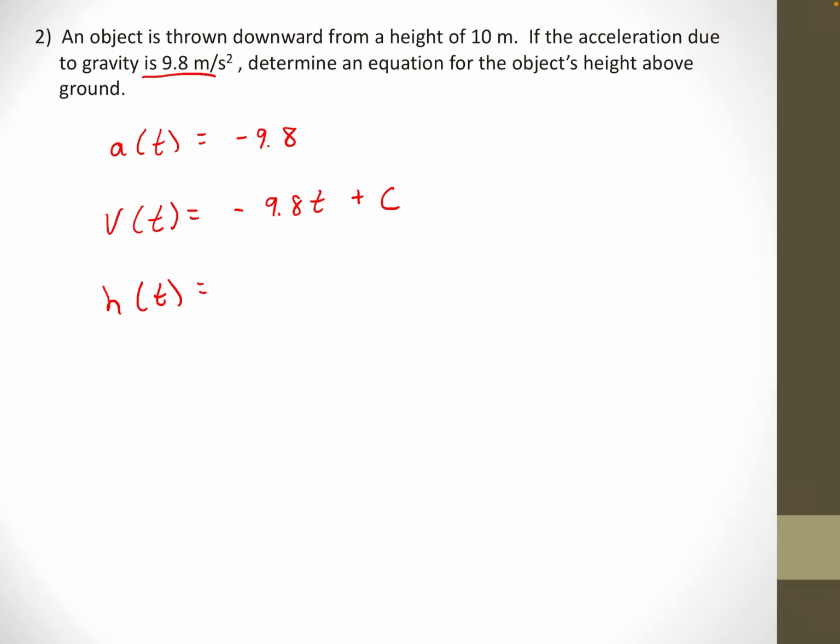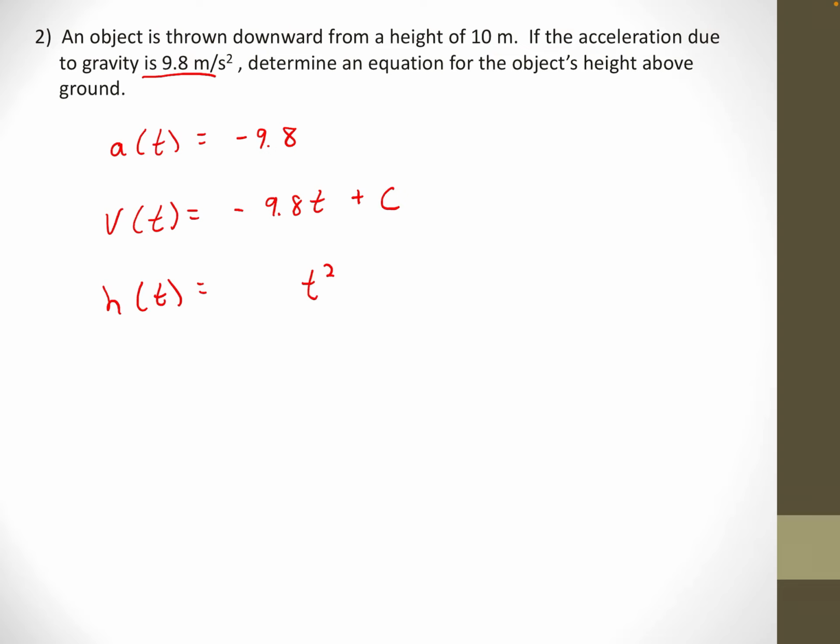I got to do antiderivative again and say, okay, what's the antiderivative of negative 9.8t? Well, I know it's got to have a t squared in it, because the derivative of t squared is 2t, and that gives me the t I want. But what's the number out front got to be to get negative 9.8? I'm going to multiply this 2 by whatever's out front, and I end up with negative 9.8.